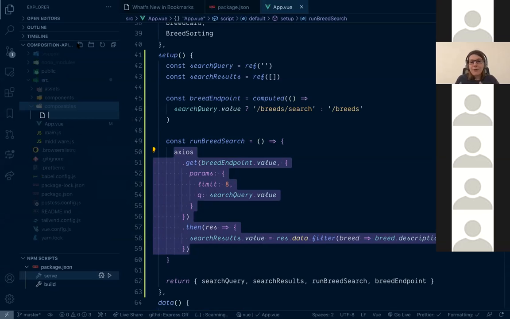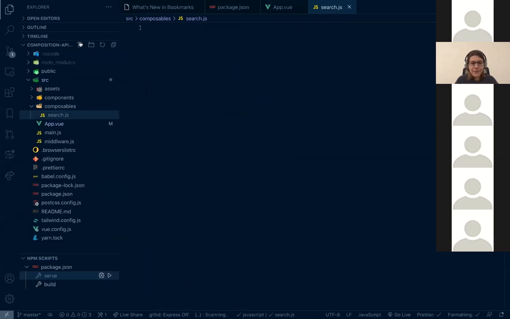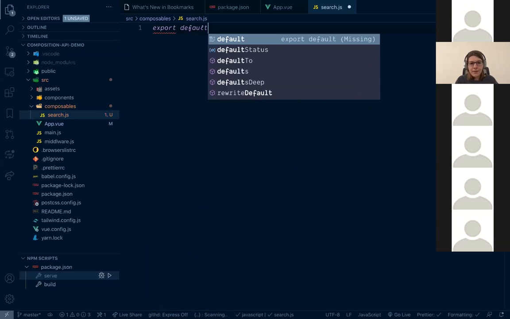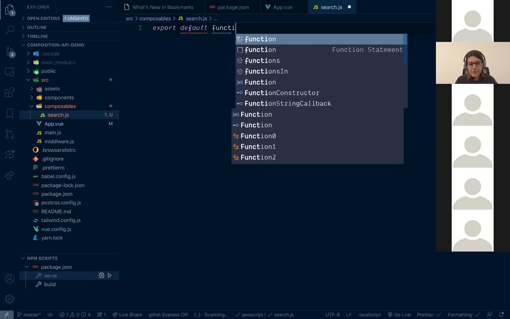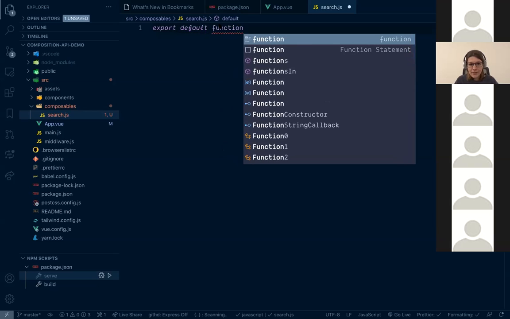So let's create our first composable to abstract the logic of search. Let's call it search.js. And here I will export a function. I hate it when Zoom does this to me. Let's move it. And let's call it